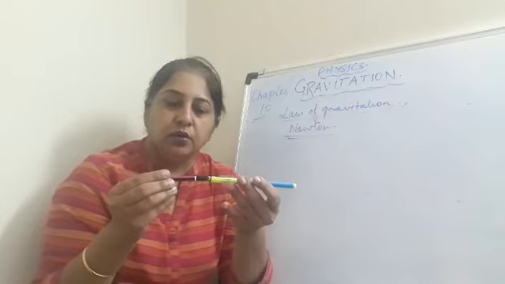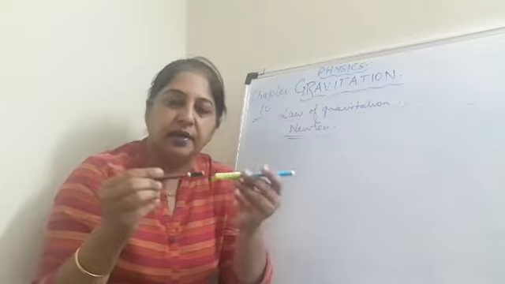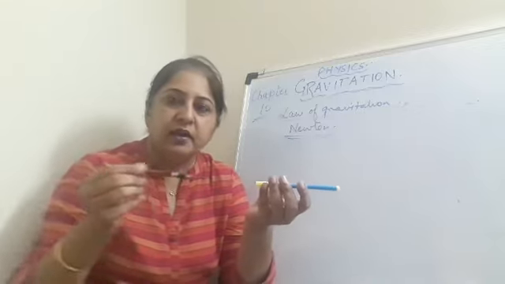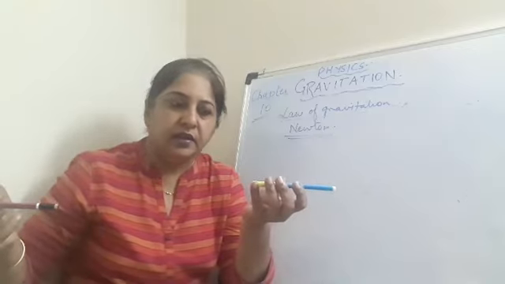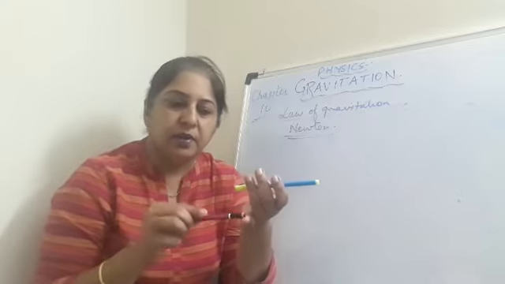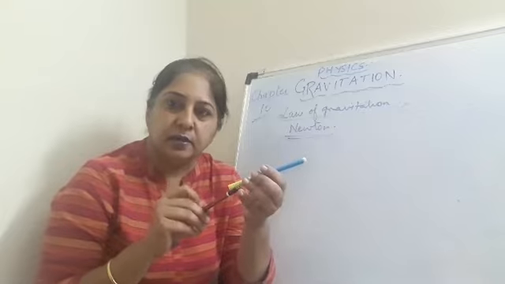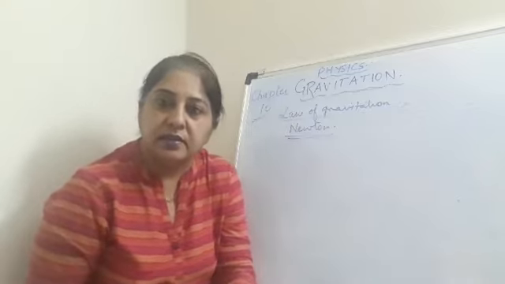So the attraction depends on the distance. If I leave it a little far apart, beyond the magnetic field, there will be no attraction. So what I'm trying to explain is that the force present on the magnet depends on the distance.